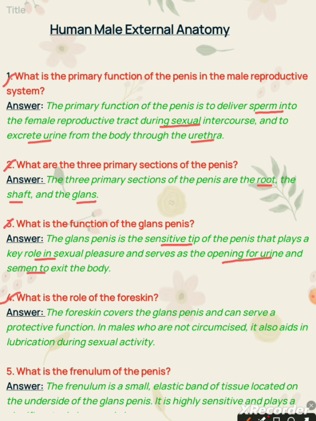Question 4. What is the role of the foreskin? Answer. The foreskin covers the glans penis and can serve a protective function. In males who are not circumcised, it also aids in lubrication during sexual activity.